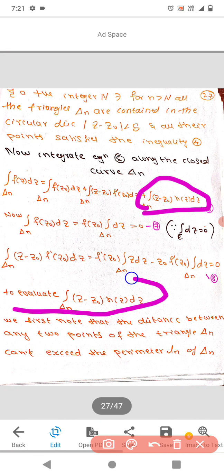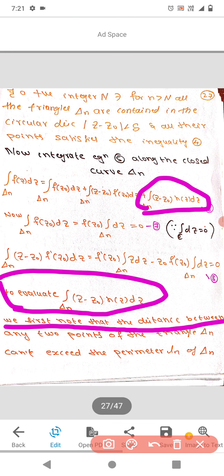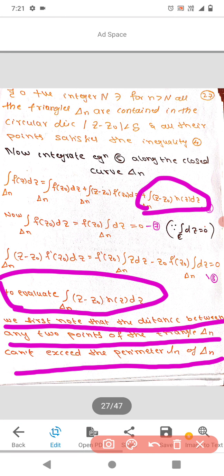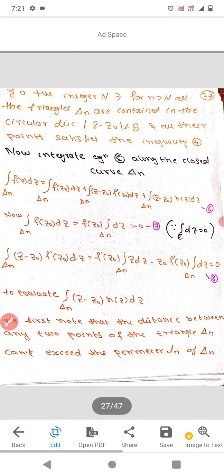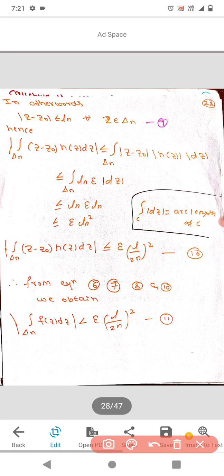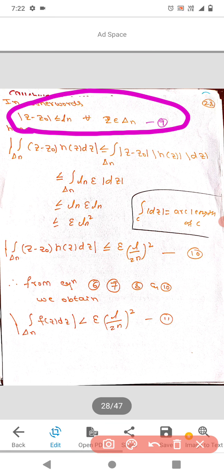See, to evaluate the integral over delta n of (z minus z naught) h of z dz, remember this: we first note that the distance between any two points of the triangle delta n cannot exceed the perimeter ln of delta n. So symbolically it tells us modulus of z minus z naught is less than or equal to ln for z belonging to delta n.